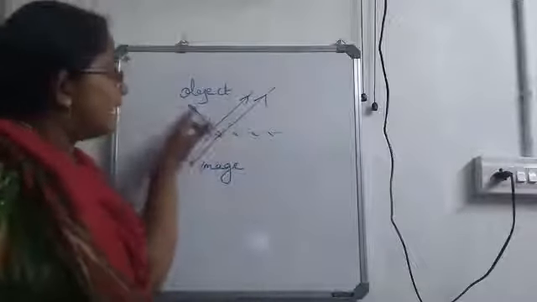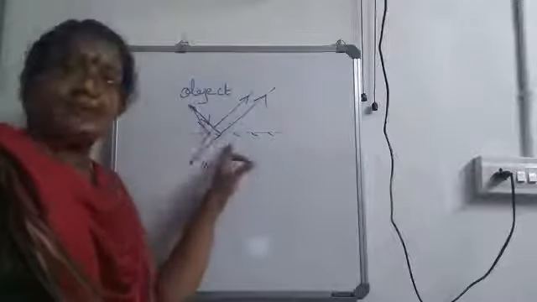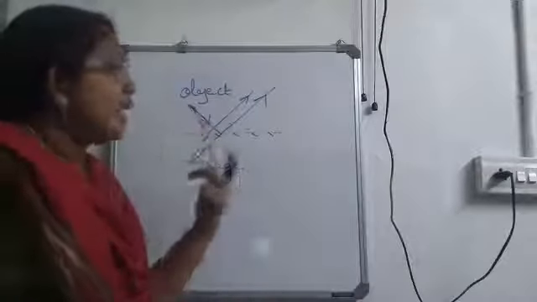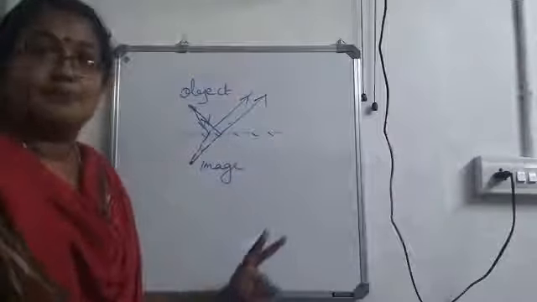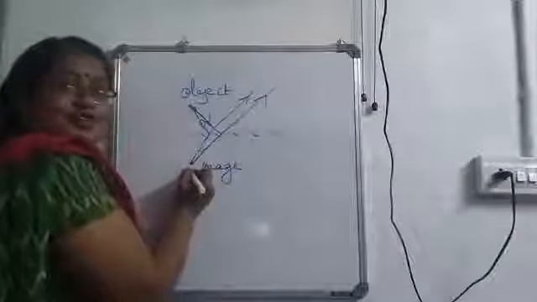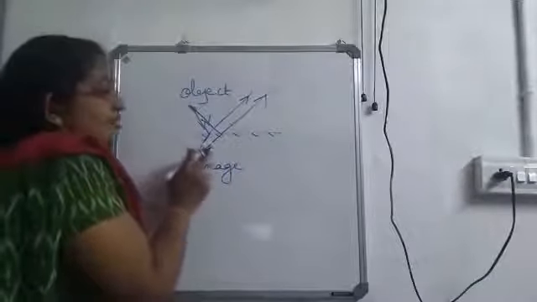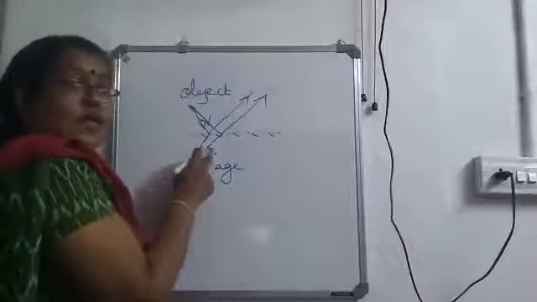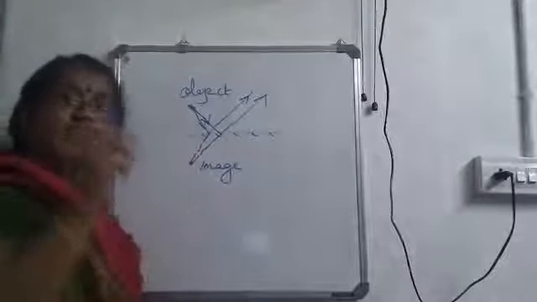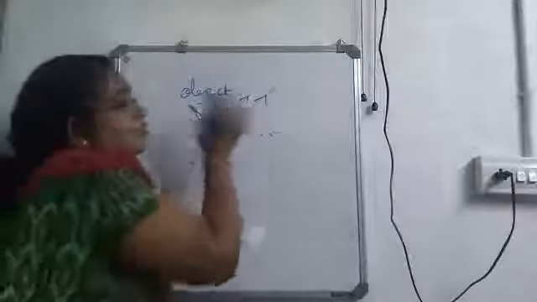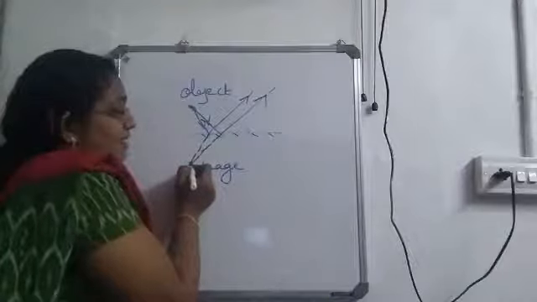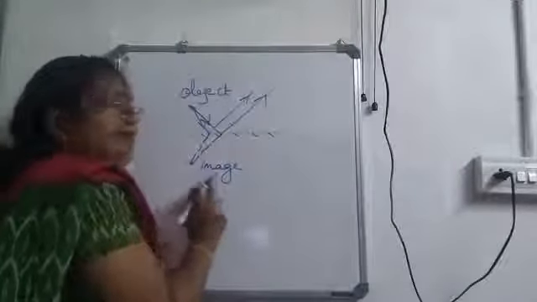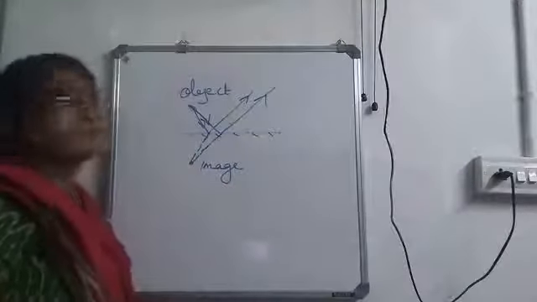So, after the light rays coming from the object hit on the mirror, they get reflected. And now, here the reflected rays are not meeting at a point. It just gets reflected. And I have extended the light rays in the backward direction. That is why I have used dotted lines here. So when we are extending the light rays, we have to use dotted lines, else you will be using straight lines. Okay. So I extended the rays backward, then it meets at a point, and at that point I will be getting the image.